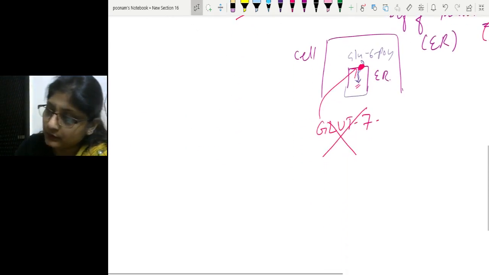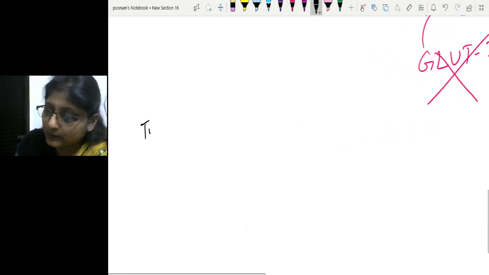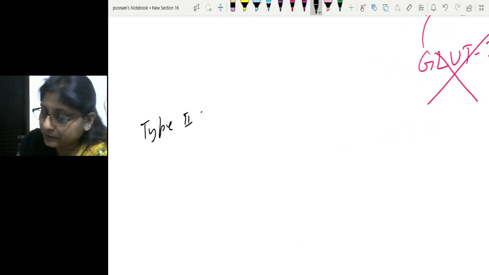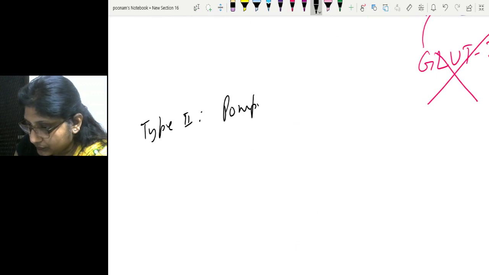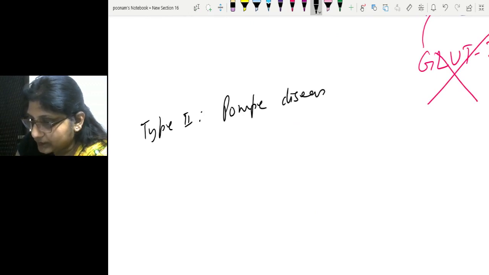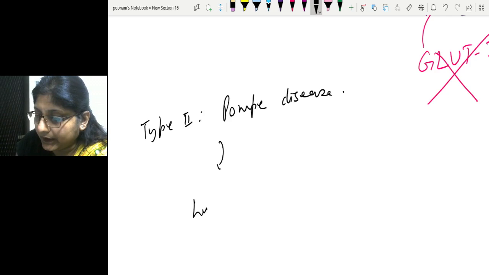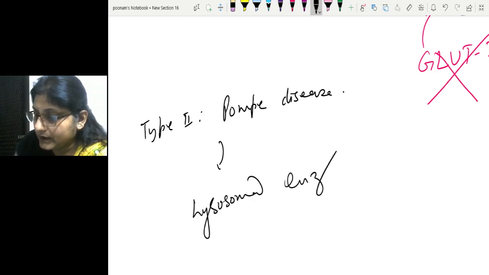Coming to type 2. Type 2 is Pompe disease, and this is due to lysosomal enzyme deficiency. The lysosomal enzyme named acid maltase is deficient.